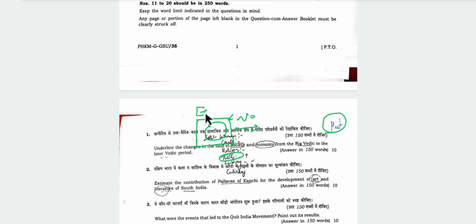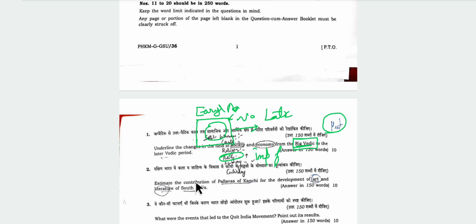Then this was the early Aryan house. Then came the later Aryan house, which saw some changes. These were some things which could have been written. I think I wrote this question pretty well because I earlier mentioned the importance of PYQ. I was able to write this question well because I had learned the PYQ which was asked earlier about practices of the Vedic period.